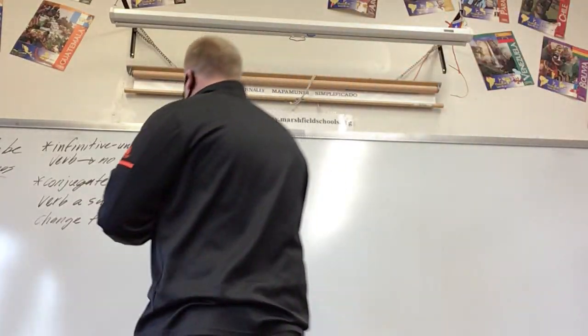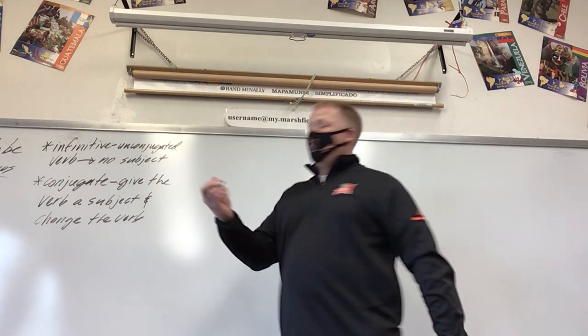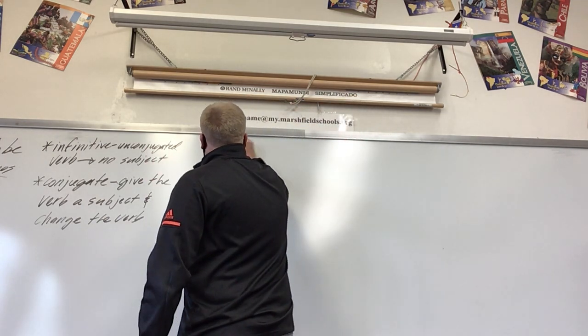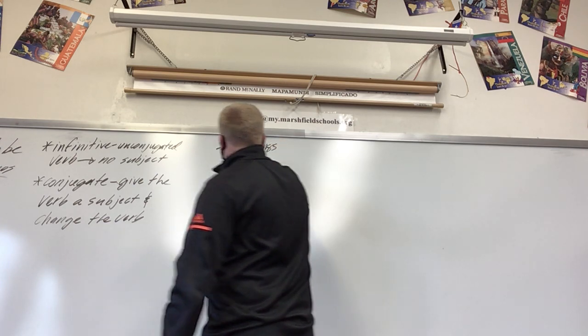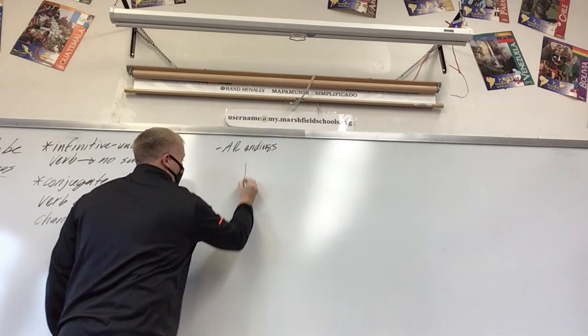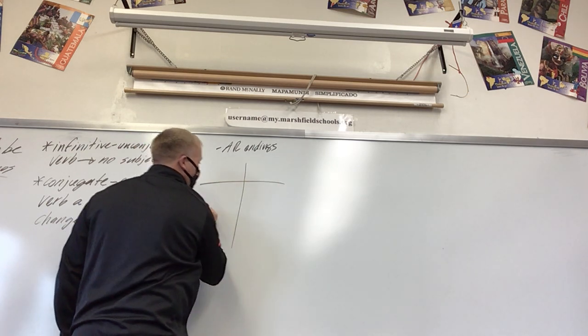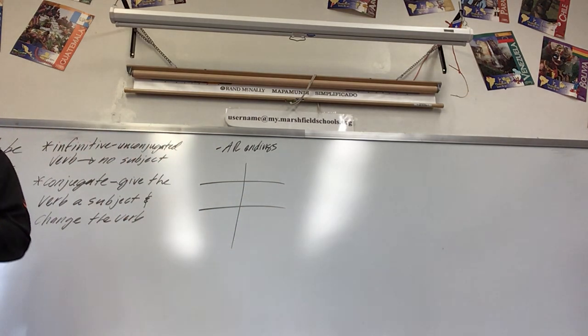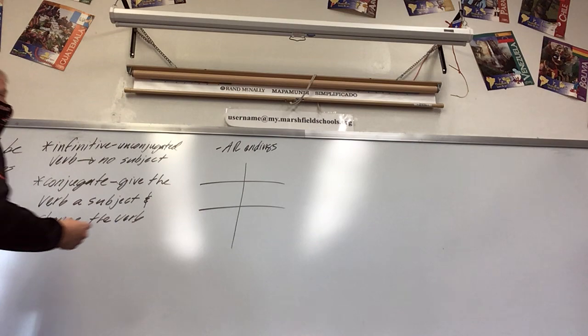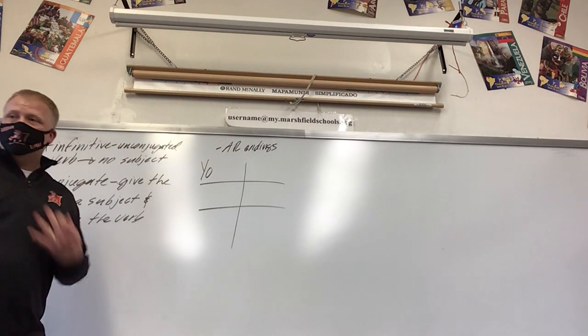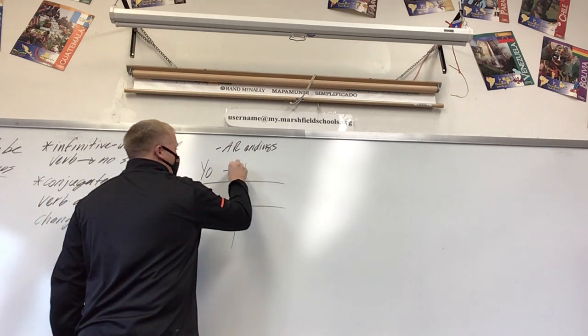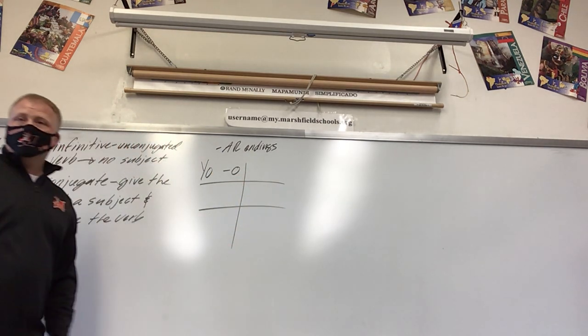So, what does it have to do with AR verbs that we have on our list? Well, we're going to learn how to conjugate these AR verbs. So when we conjugate, we change the verb. We're going to give it a subject. So if our subject is yo, which means I, our verb ending is going to be an o.